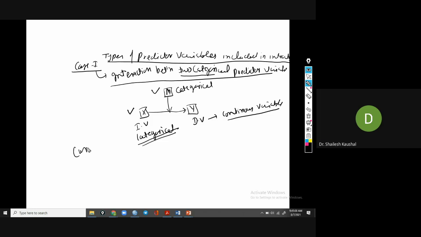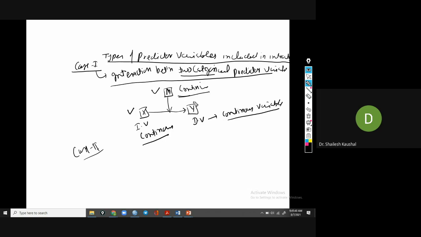The second case may be that the independent variable is continuous and the moderator is categorical. And the third condition may be that the moderator variable is also continuous.